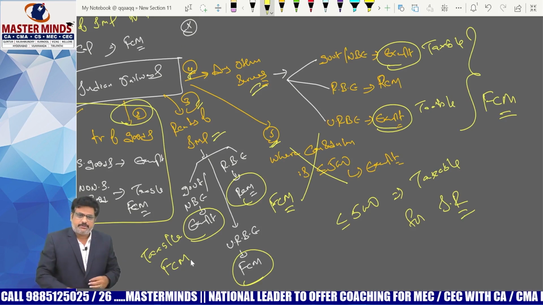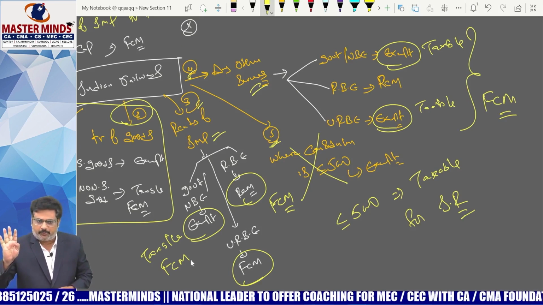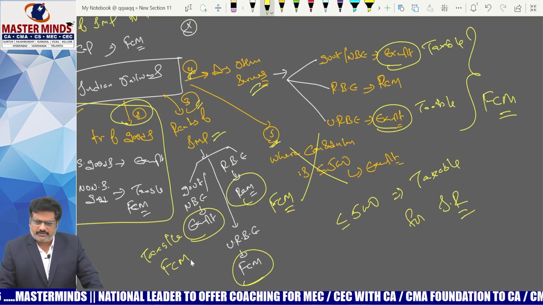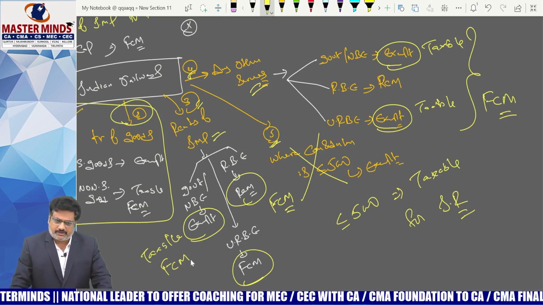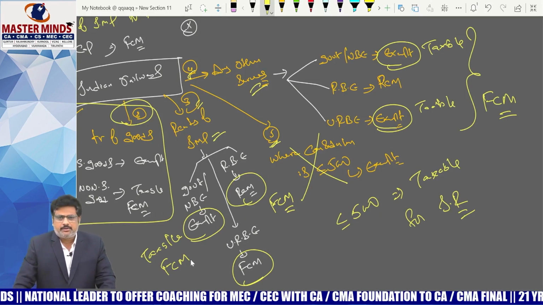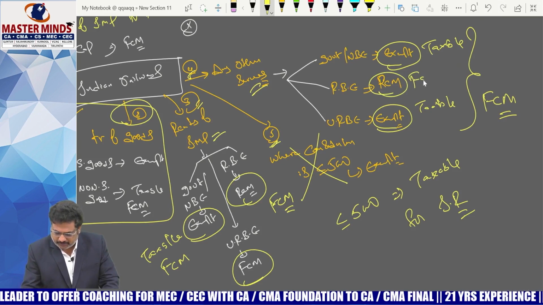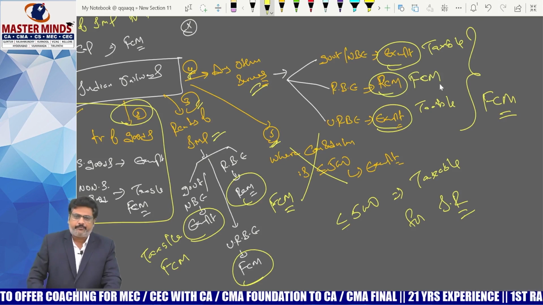This is the third point. And the fourth point, any other service to the government or non-business entity, previously exempt but now taxable. To the registered business entity, previously taxable under RCM, now under FCM.